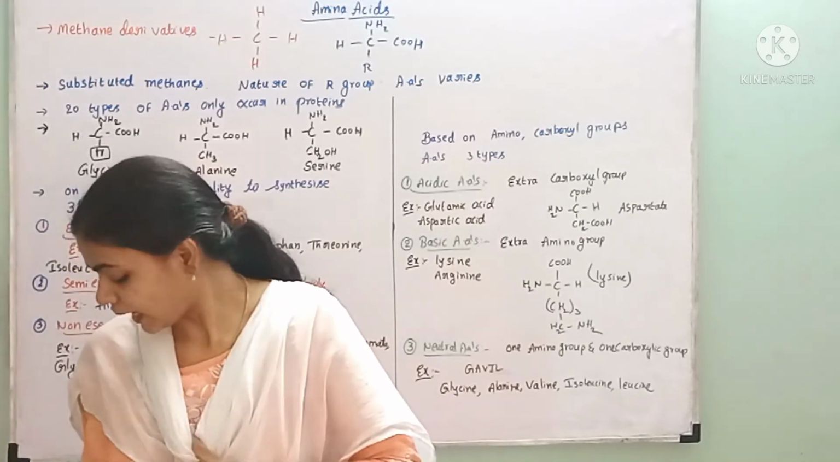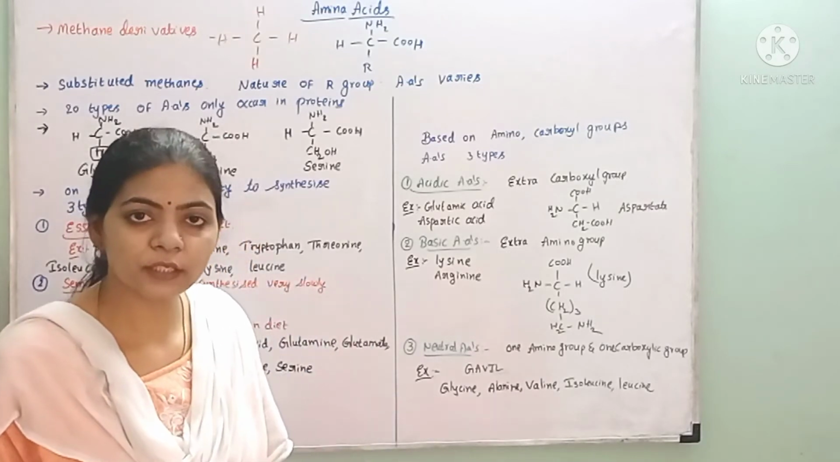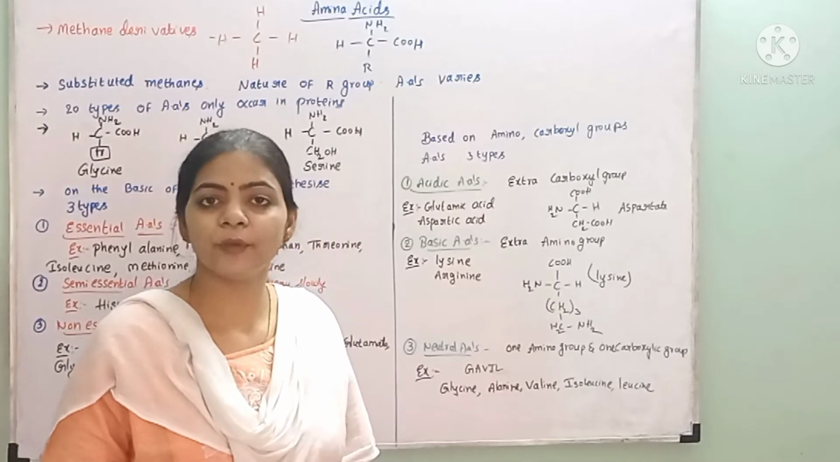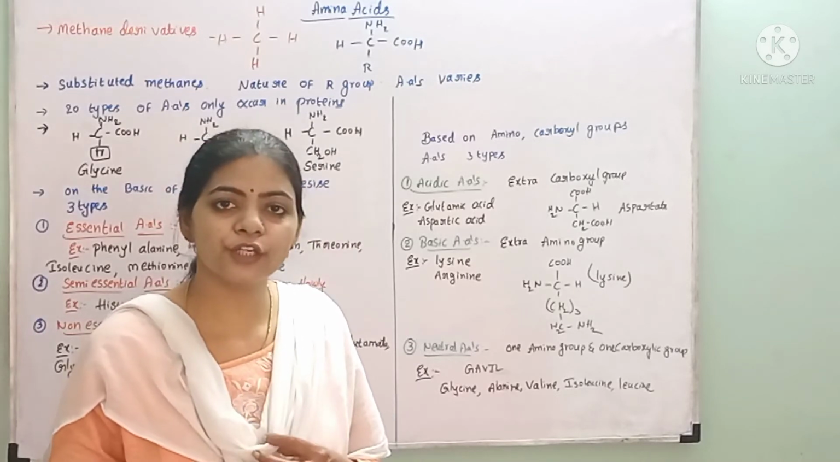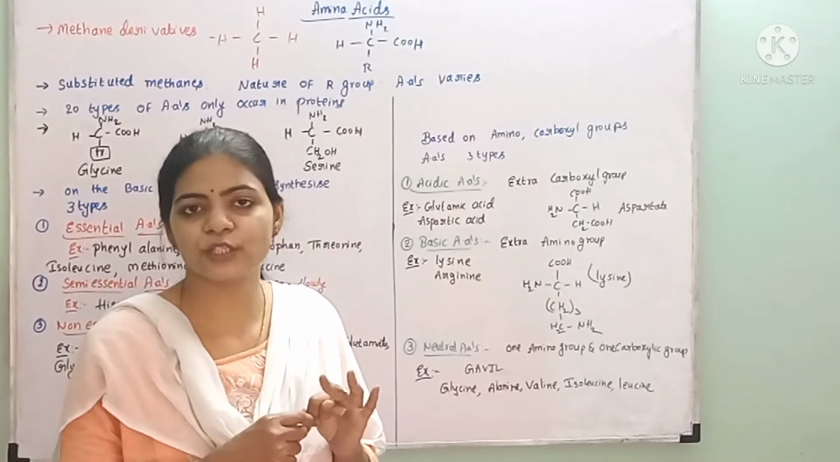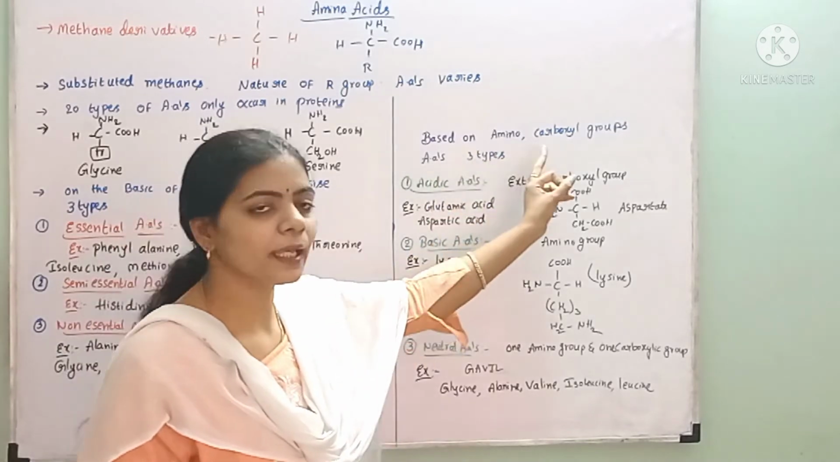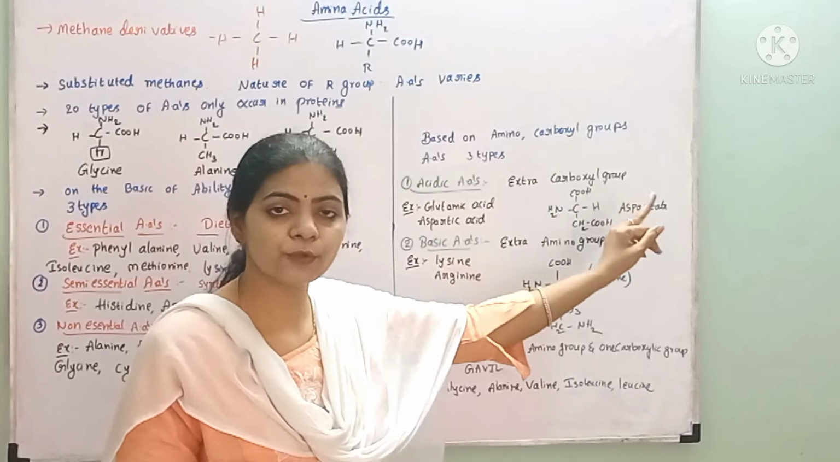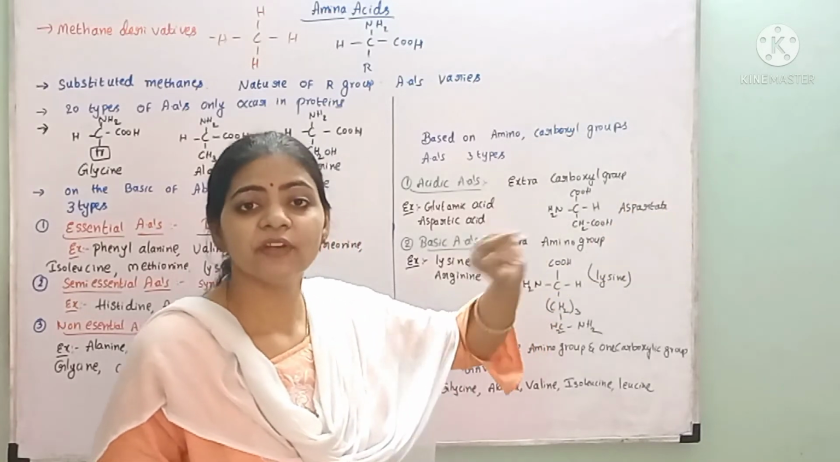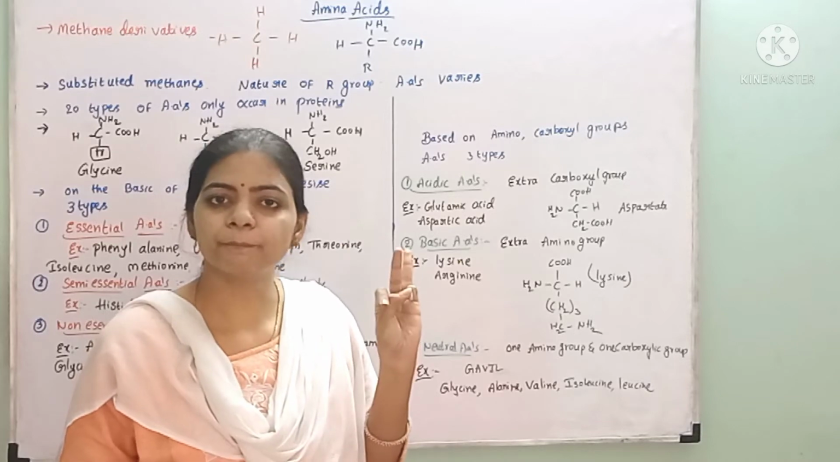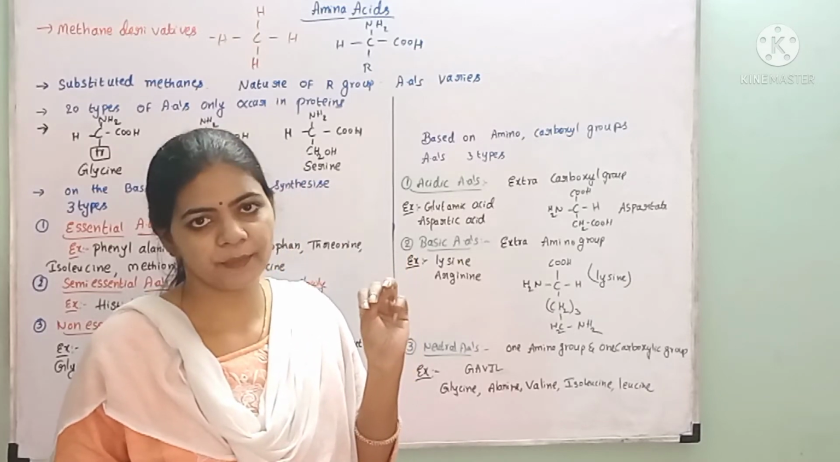And based on the amino group and carboxylic group, the physical and chemical properties of an amino acid change according to the amino group, carboxyl group and R group present. Here, based on the number of amino groups and the number of carboxylic groups, we have three different types of amino acids. They are acidic amino acids, basic amino acids and neutral amino acids.